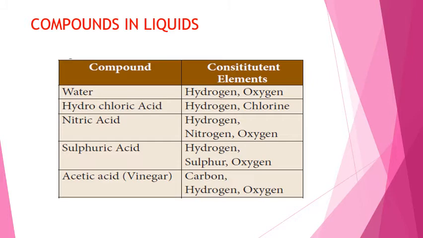Sulfuric acid, constituent elements in sulfuric acid are hydrogen, sulfur, oxygen. And the last compound we are going to see in the liquid state is acetic acid, which is commonly said to be vinegar, and its constituent elements are carbon, hydrogen and oxygen.